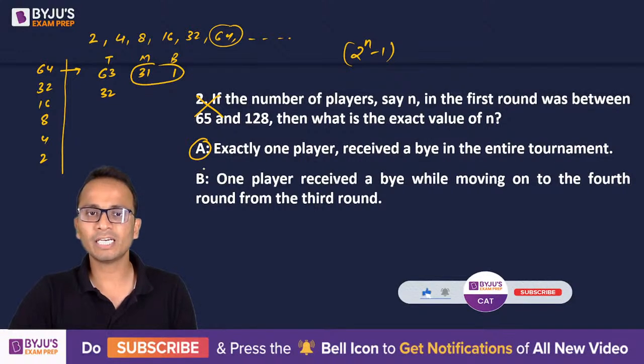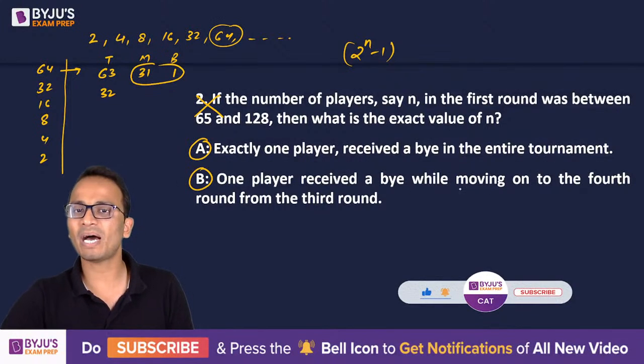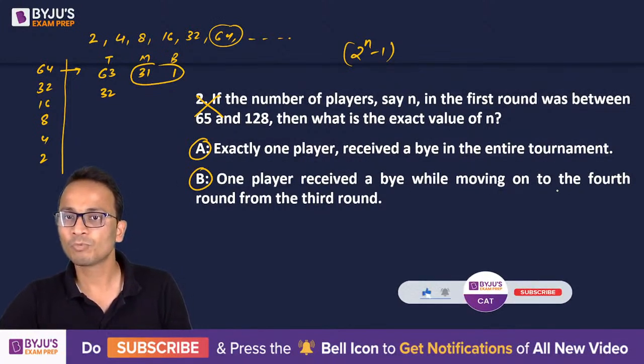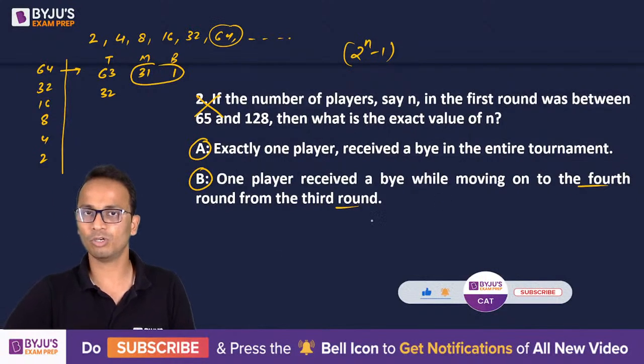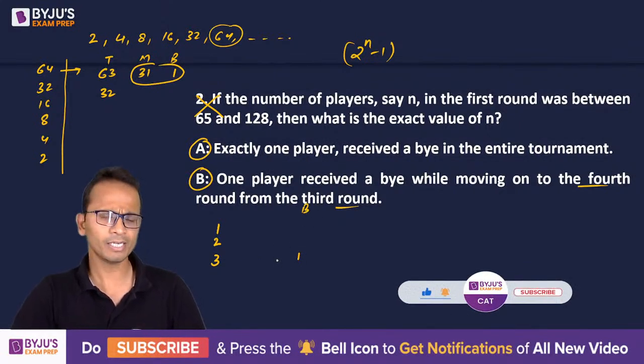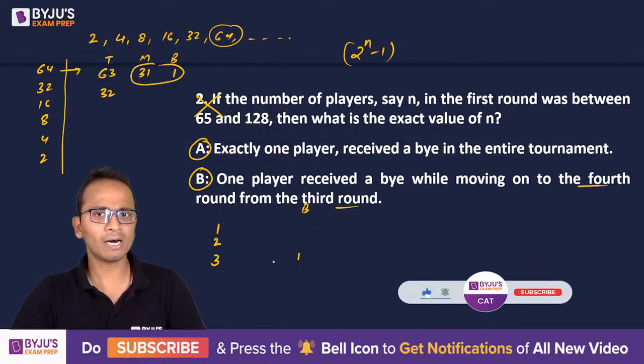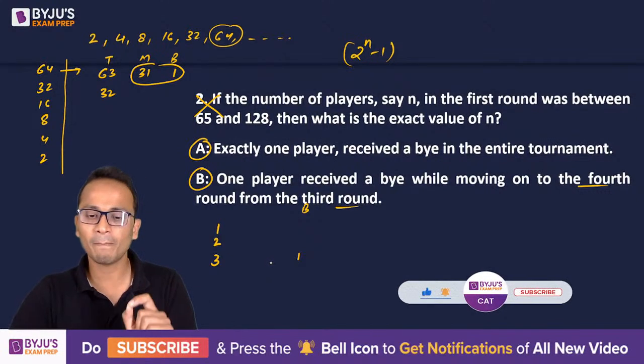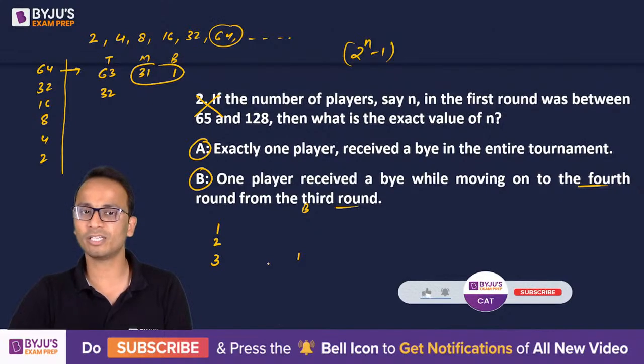Okay. Now statement B is saying that one player received a bye while moving from third round to fourth round. So going from third round to fourth round, one player got a bye. So that means in the third round, first, second, third, in the third round, one person has got a bye. All right. So that means in the third round, the number of teams was of the form 2 raised to the power n minus 1. So we have got this. Okay.